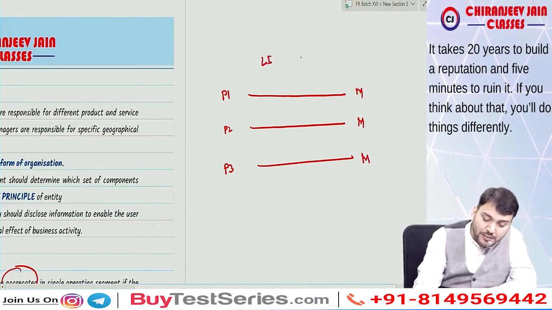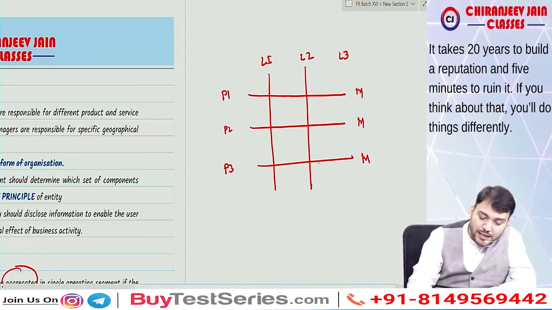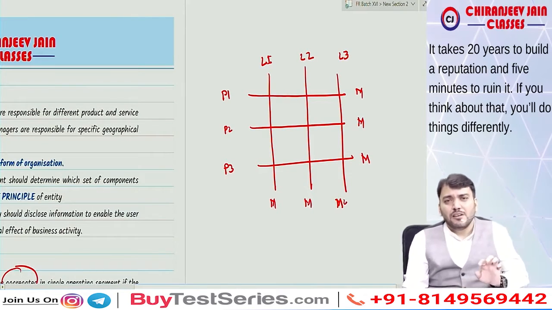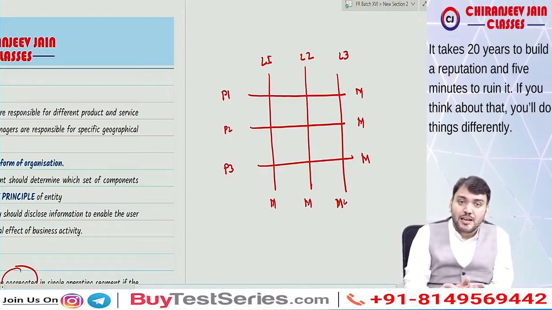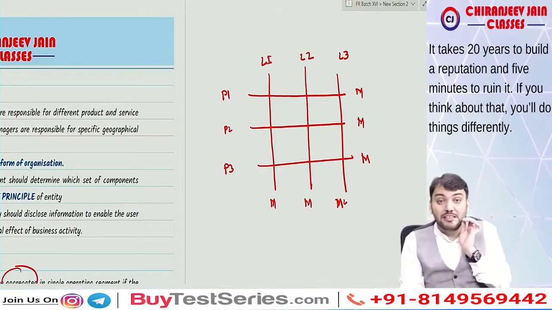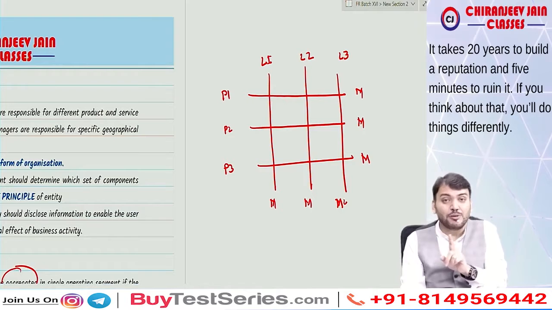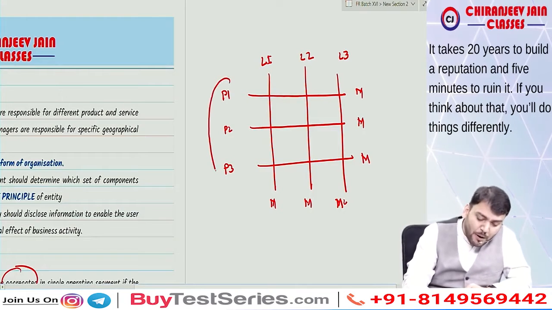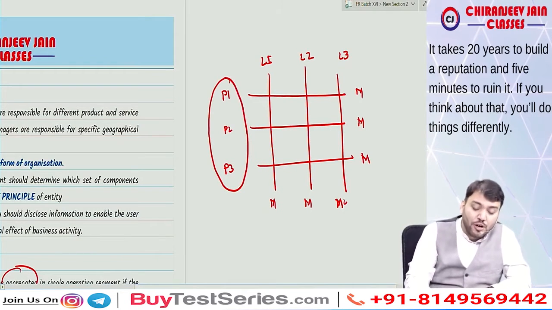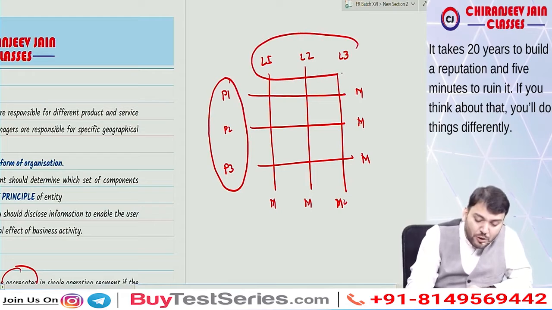We have location 1, location 2, location 3, and we have also appointed a manager who reviews the result of each location. Means the operating result of product as well as location is reviewed by management, the CODM. So we can have an operating segment based on product, and also an operating segment based on location.